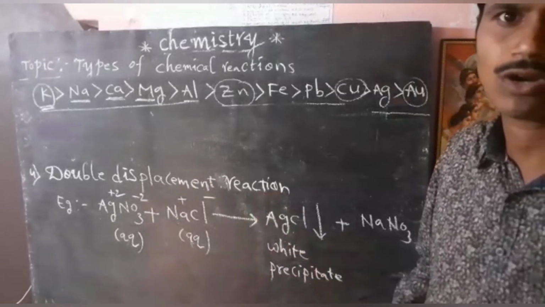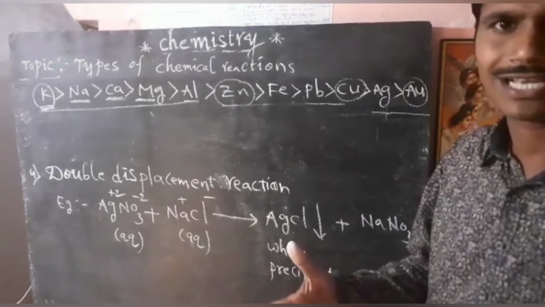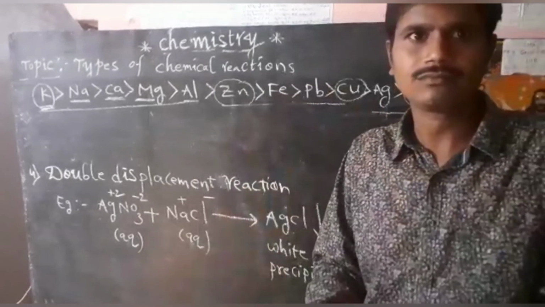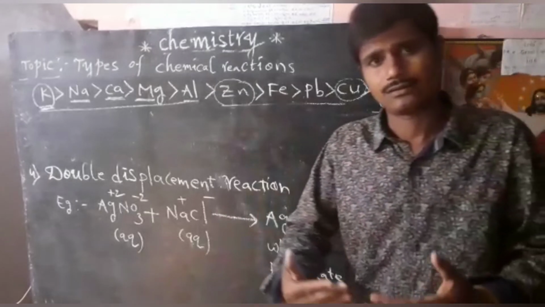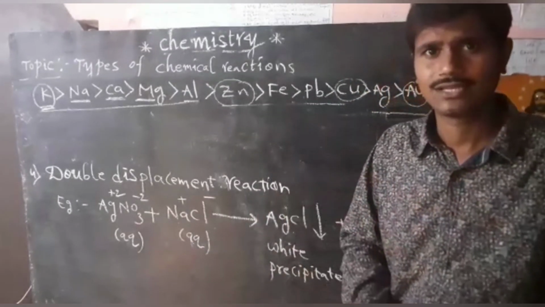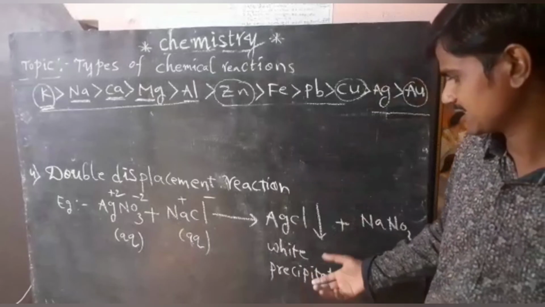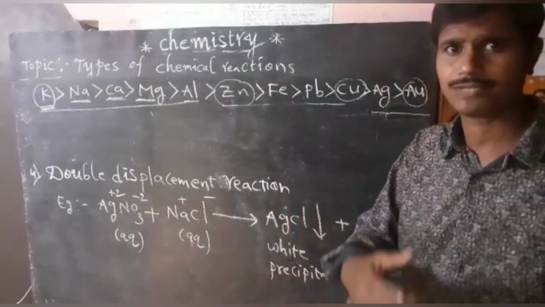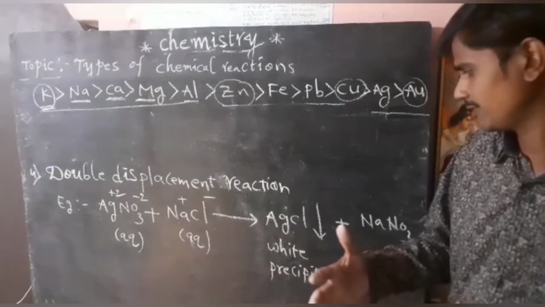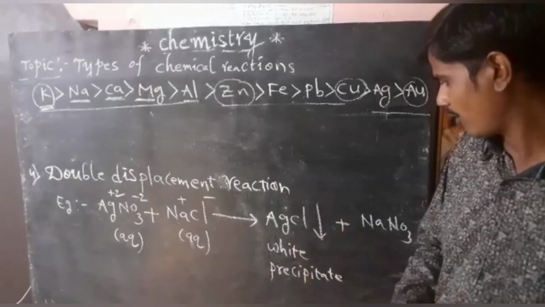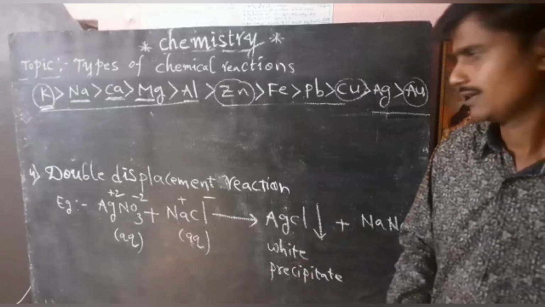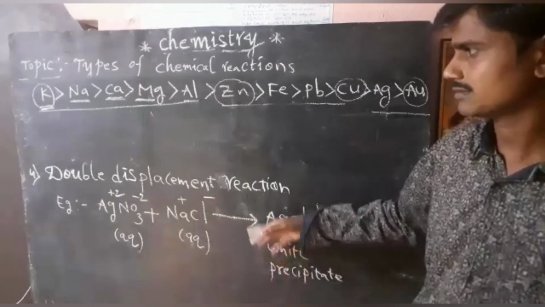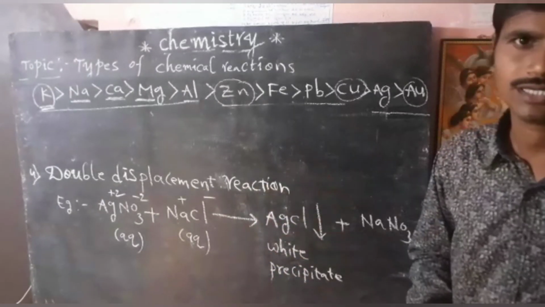Precipitation reactions means whenever two chemical reactants combine with each other, if they produce one insoluble substance, such a substance is called a precipitate. Different precipitates are formed, sometimes red precipitate, white precipitate, yellow precipitate, like that. So this reaction we call precipitation reaction as well as double displacement reaction. Okay, thank you.